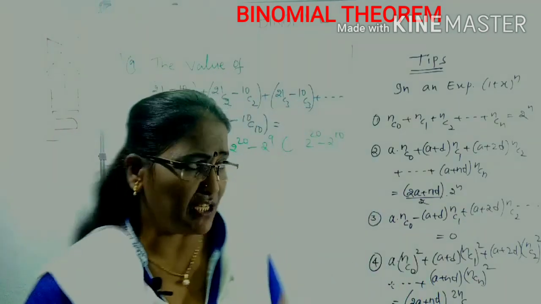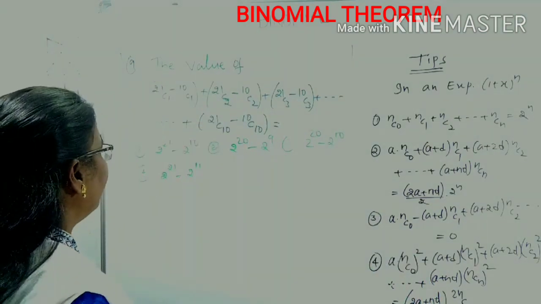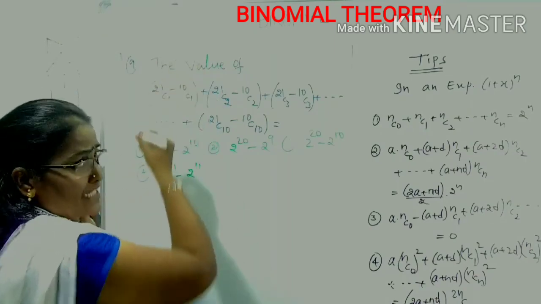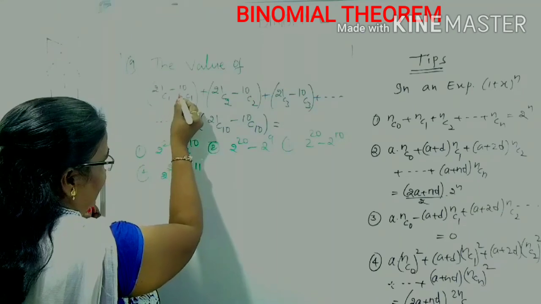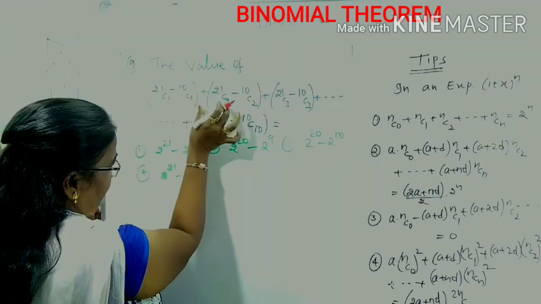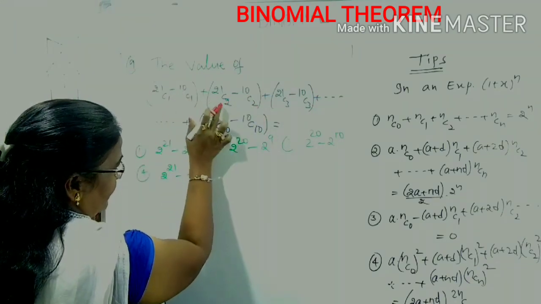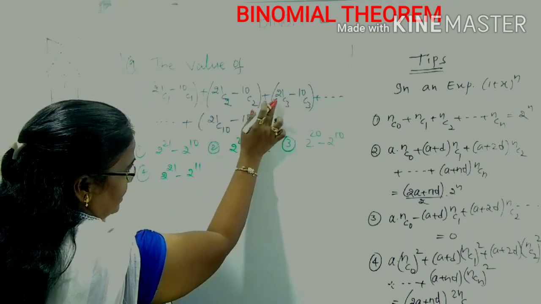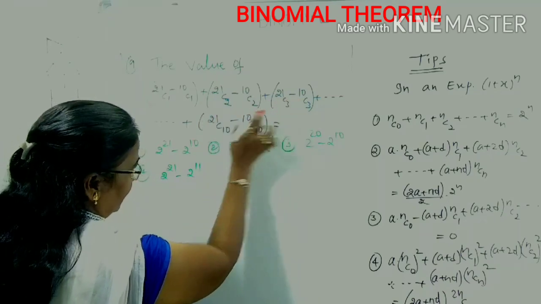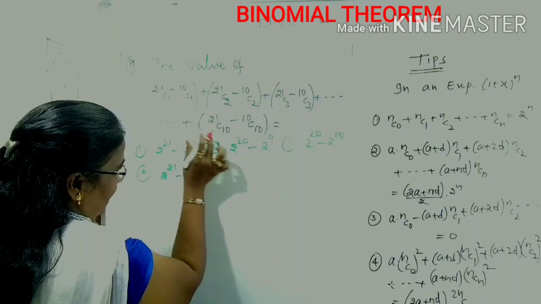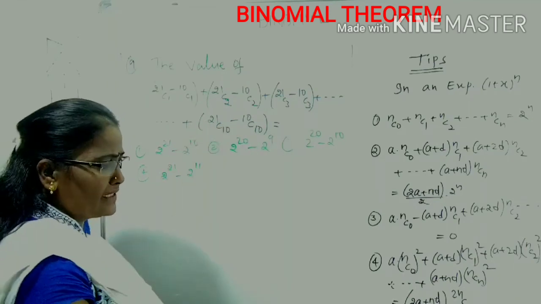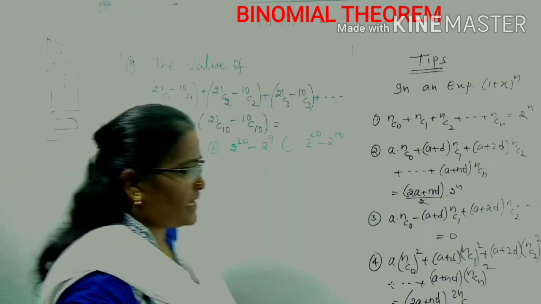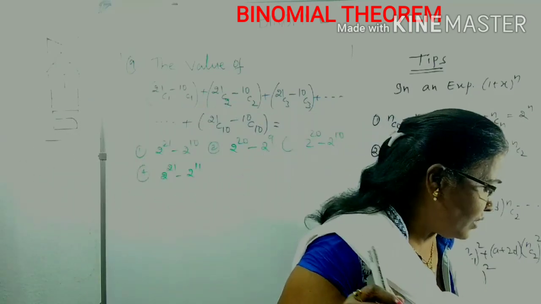Come to question number 9. It is given, Mains 2017. The value of (21C1 minus 10C1) is one bracket plus second bracket (21C2 minus 10C2) plus (21C3 minus 10C3) and so on plus last bracket (21C10 minus 10C10), value is asked. What is he asking? He is asking this value. To find out this value, what can you do?